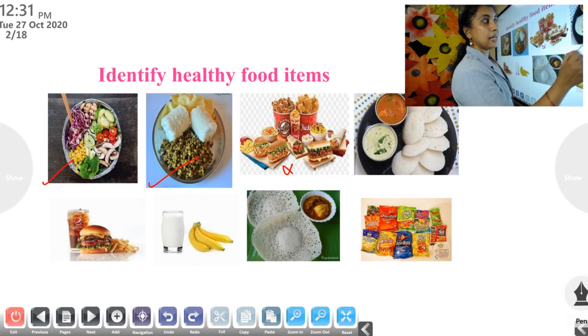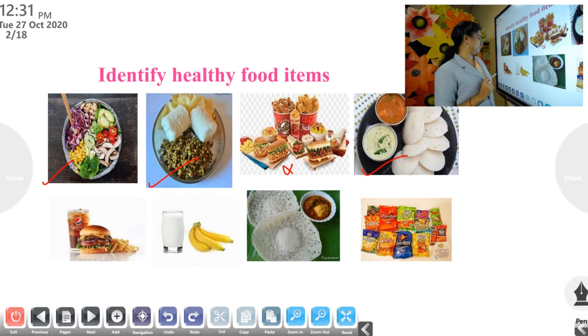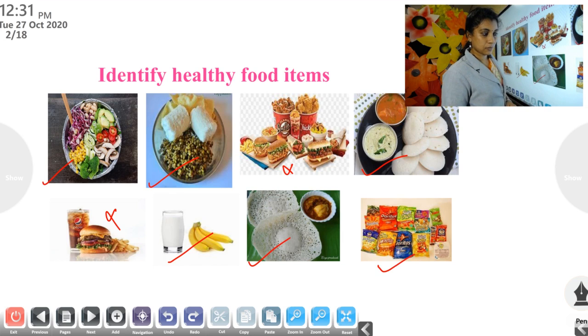What about this? Idli, chutney and sambar. This is also healthy. What about this? Pepsi, burger, fries. Okay, you like this, but this is not healthy. A glass of milk and bananas. This is also healthy. Appam and egg curry. Yes, healthy. What about this? What about this food item? This is not healthy, unhealthy one.